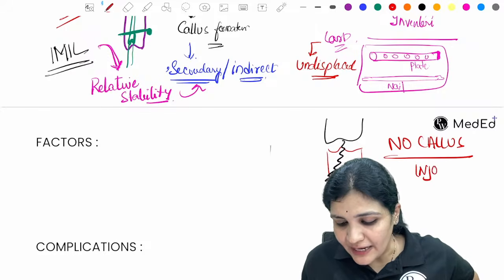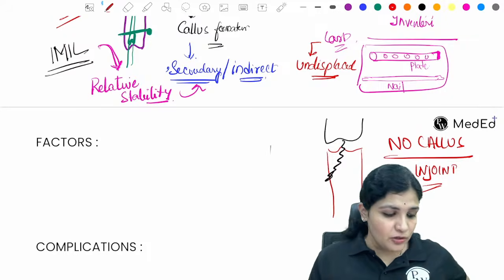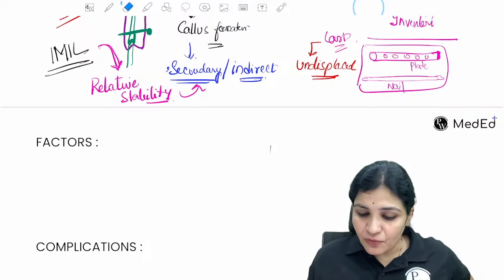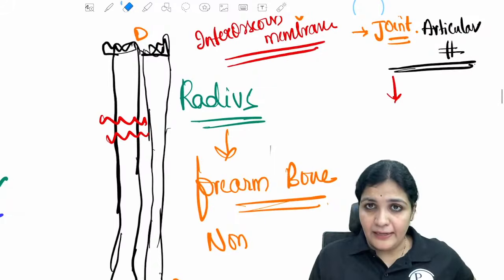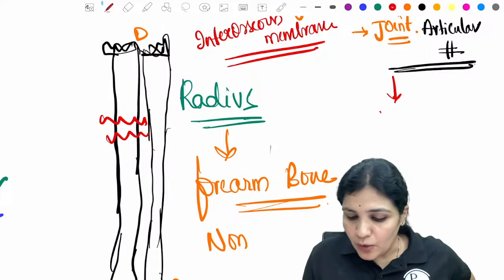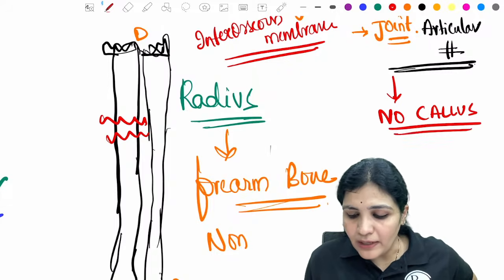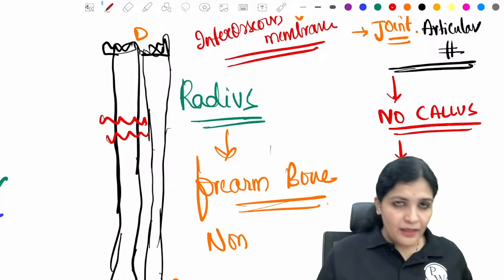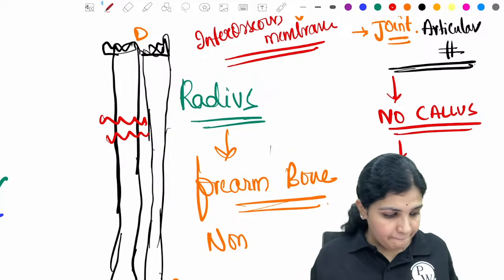If the callus forms in the joint, what will happen? It will cause restriction of the joint, right? There will be no movement of the joint. Hence, for any intra-articular fractures, any peri-articular, that means around the joint or inside the joint, what we want is no callus. If no callus is formed, what is the type of healing we are expecting here?